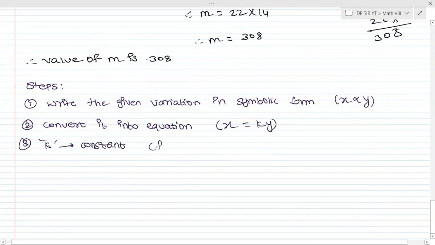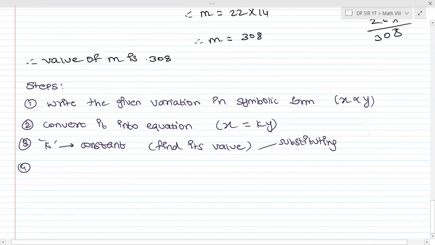So find k value. Once you find the value of k by substituting the given values, किधर से मिलेगा, substitute करके वो numbers दिया रहेगा.